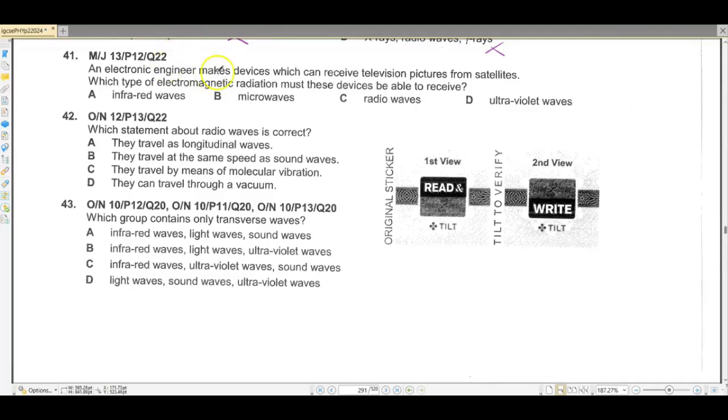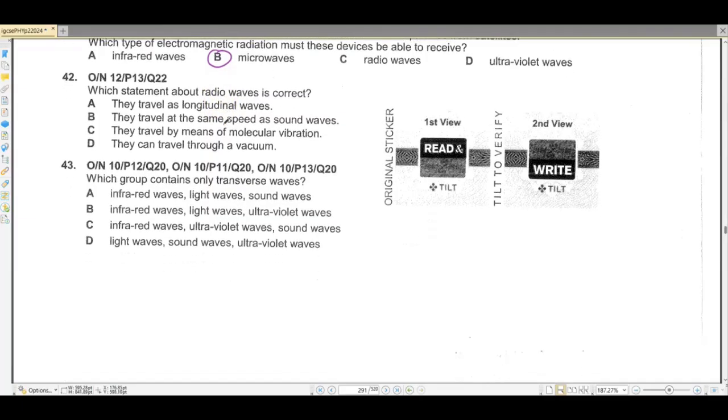An electronic engineer makes devices which can receive television pictures from satellite. Which type of electromagnetic radiation must these devices be able to receive? So satellite communication is with the microwaves. Okay? So B is the correct option.